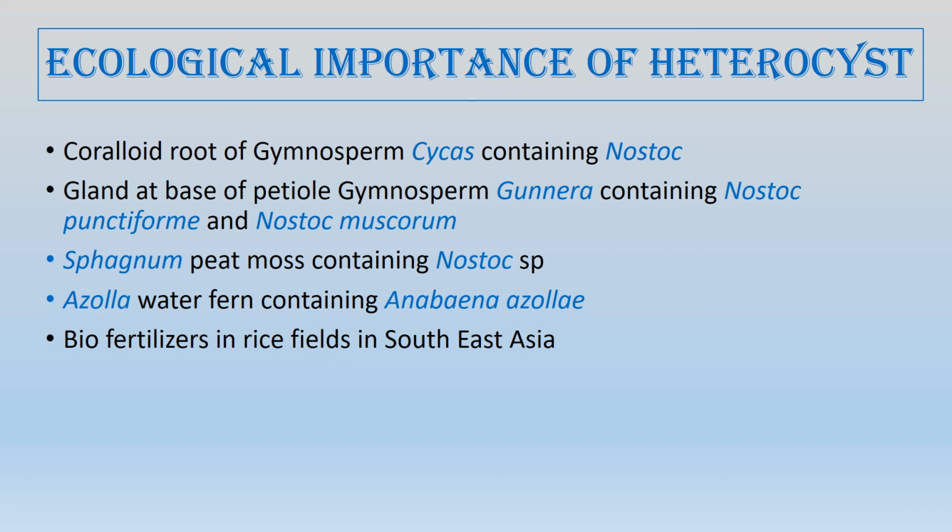First, before sowing the rice, Azolla is cultivated, and then after desiccation and dying of the Azolla plant, the biomass acts as a source of organic carbon, also a source of nitrogen and of ions, because it has extracted ions, and also a source of phosphate. So this Azolla plant containing the Anabaena azollae cyanobacteria is used as a biofertilizer in the rice fields in Southeast Asia.